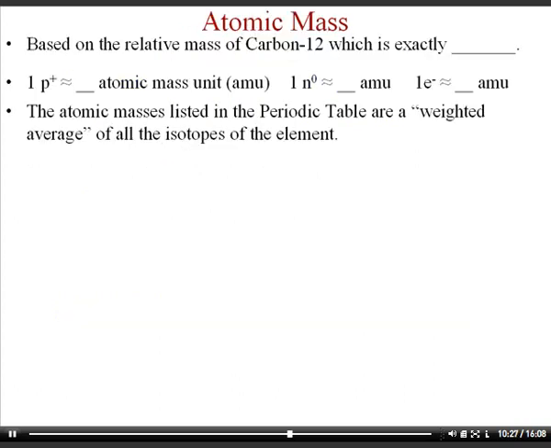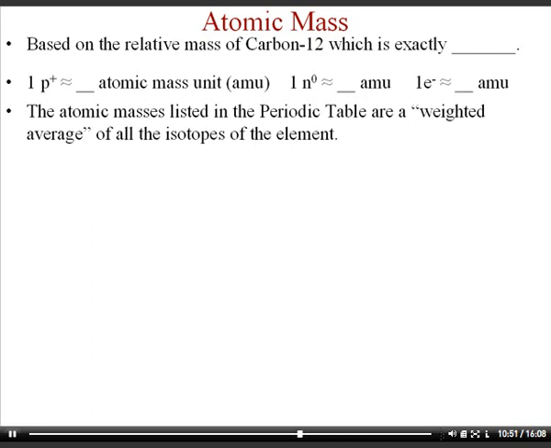Before I talk about atomic mass, I make a joke to my students in class that isotopes are kind of like Oprah Winfrey. She was heavy, and then she was thin, and then she's getting heavy again. And so I make the joke that an isotope is basically an element that's fat or skinny, but it's still the same element. So I joke with them and call it an isotopera, in honor of Oprah Winfrey.